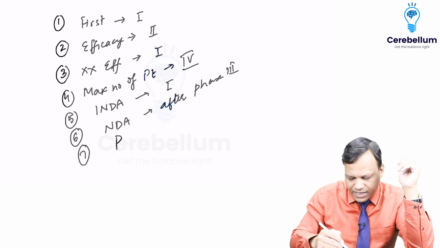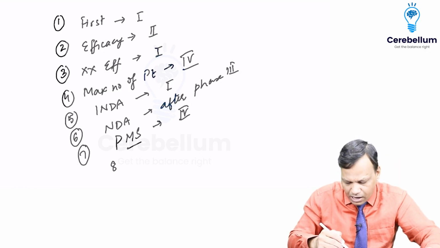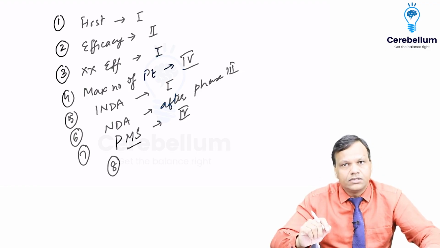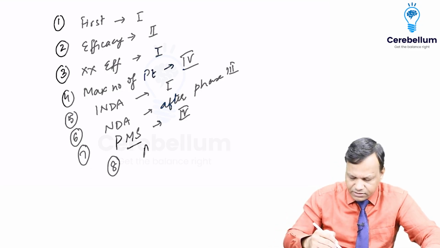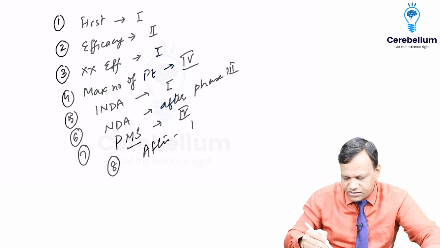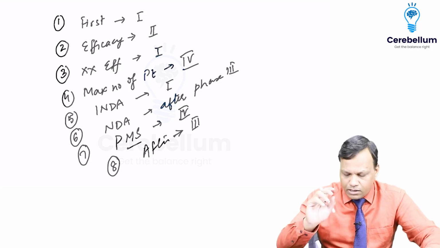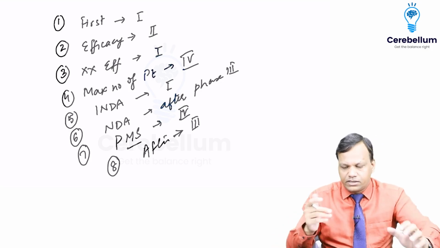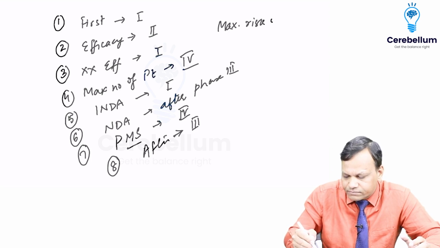Which is the post-marketing studies phase? It is phase 4. After which phase can the drug be marketed? It is phase 3. If they ask which phase is post-marketing, it is phase 4. Now the question which we have not covered here, which phase has maximum risk of failure? Most of the drugs fail in which phase?